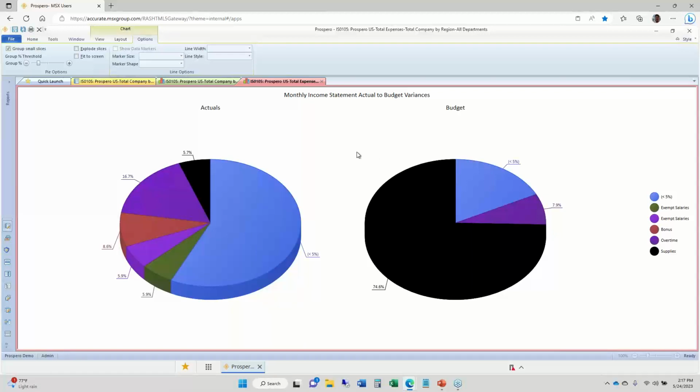So easy to analyze that data, changing the drill down order, drilling down through the account of the numeric report format or through your charts and graphs.